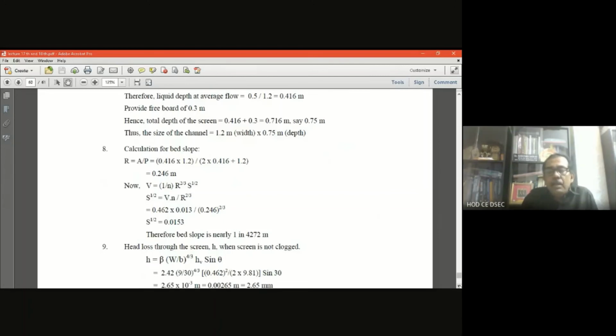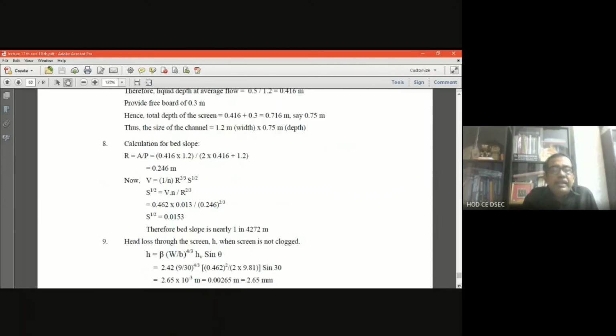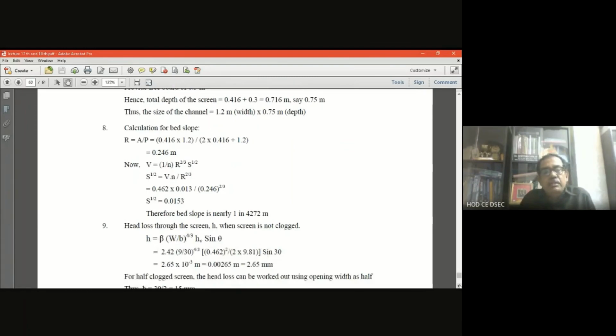Now apply Manning's formula, V equal to 1 by n, R to the power 2/3, S to the power half. Considering the roughness coefficient n, Manning's coefficient, as 0.013, we can calculate S to the power half as 0.0153, which is nothing but the slope S of 1 in 4272, that you can highlight.